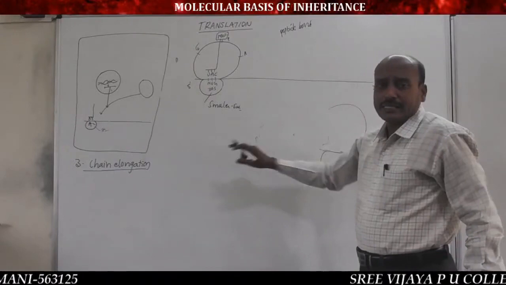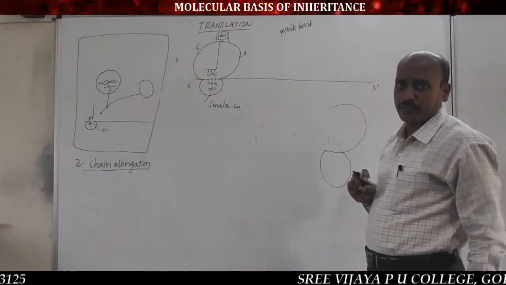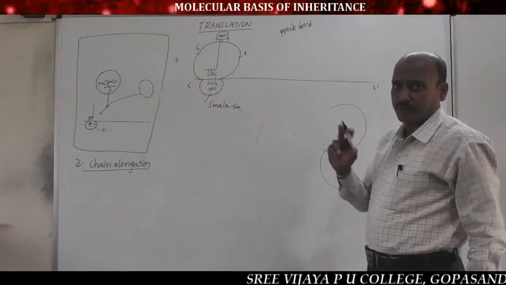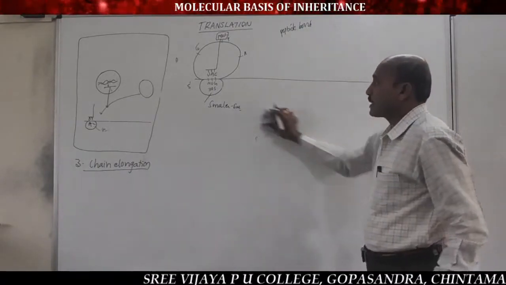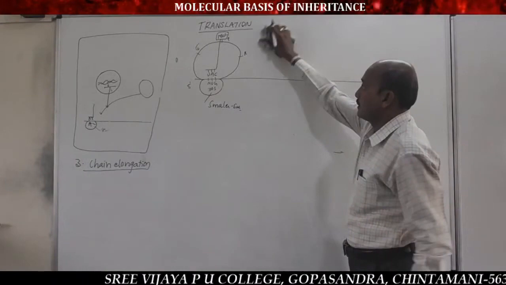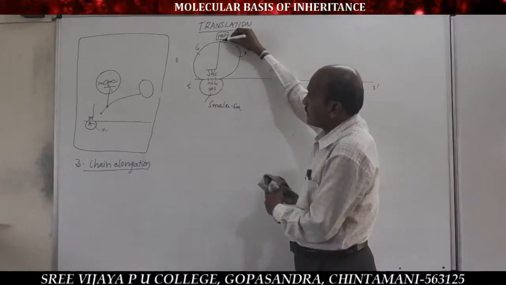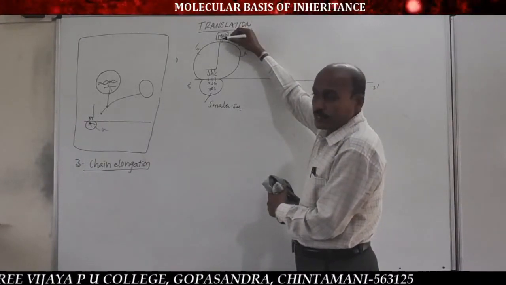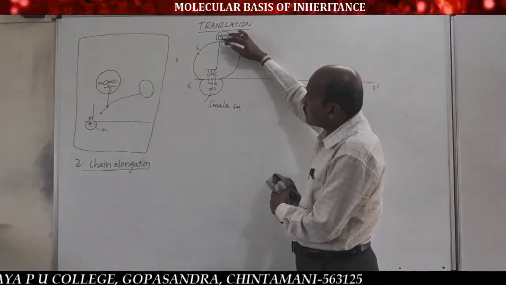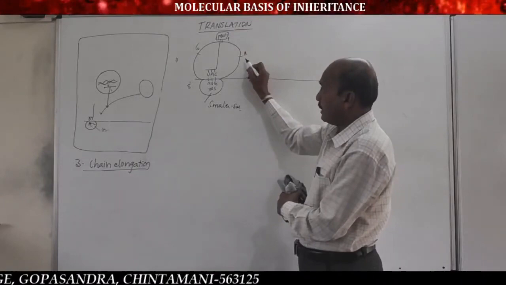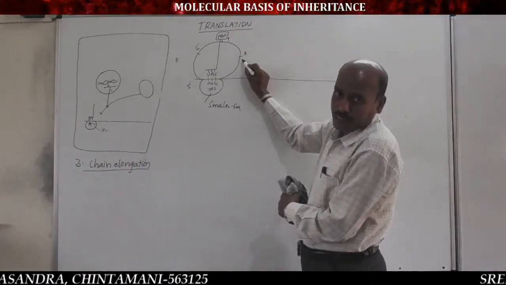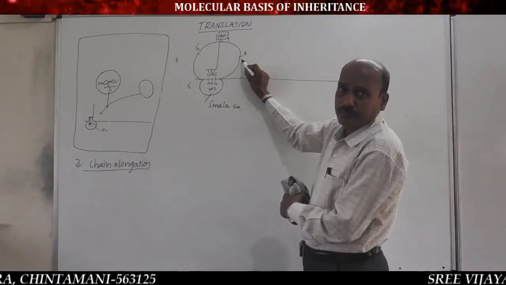In the chain elongation step, very important, the most important explanation, remember this point. The second tRNA with the second amino acid, say methionine, is the first amino acid carried by the first tRNA complex fixed in the P site. And here the A site becomes vacant.